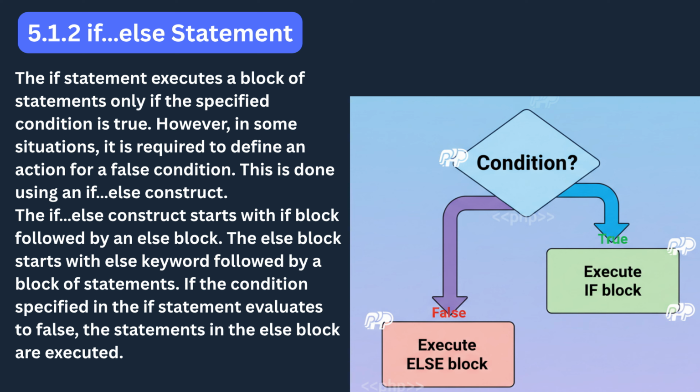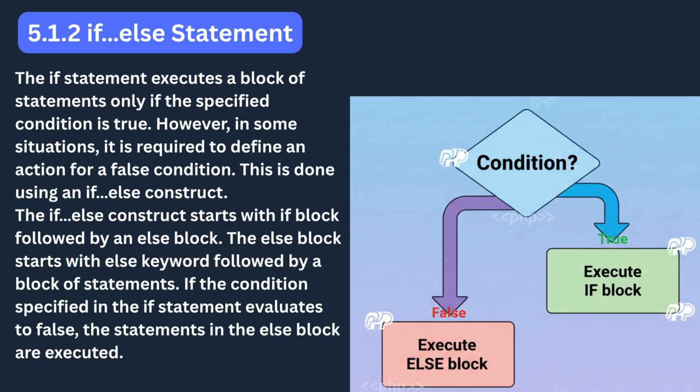The else block always starts with the keyword else, followed by its own set of curly braces containing the code that should run when the condition fails. This maintains a clean and organized structure. Another important point is that the else block does not contain its own condition. It exists solely as the default action, the fallback path that the program takes when the original condition is not met.